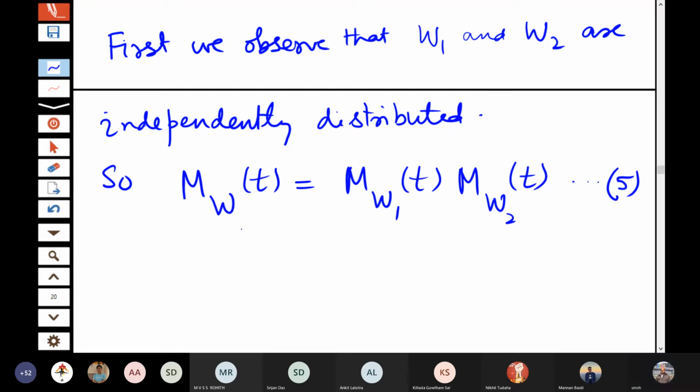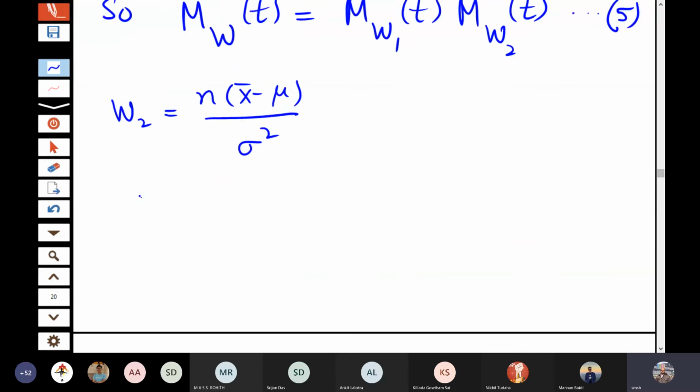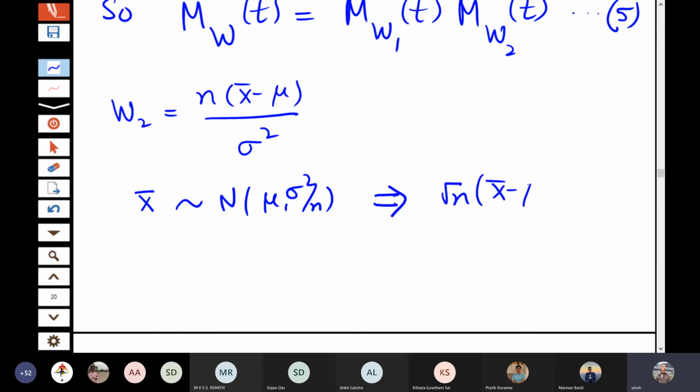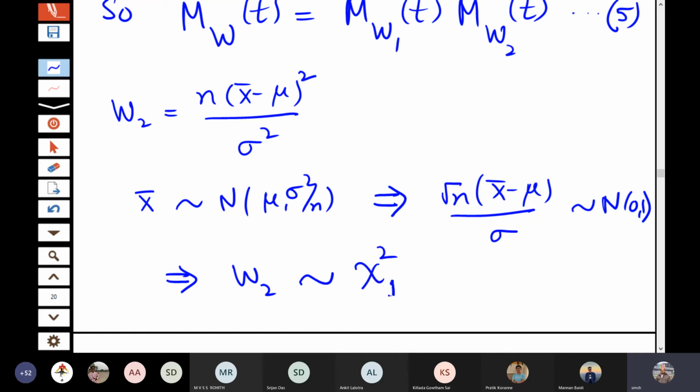So let us look at what is MW1 and MW2. So W2, this is n (x bar minus mu) square by sigma square. See, we are having x bar following normal mu sigma square by n. So this implies that square root n (x bar minus mu) by sigma follows normal 0, 1. So this implies that this is square here. So W2, because that is the square of this, that will follow chi square 1 distribution.